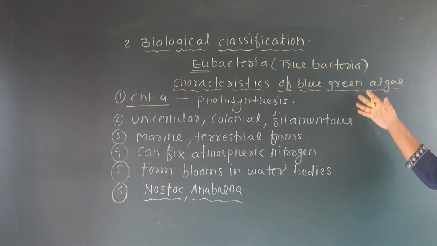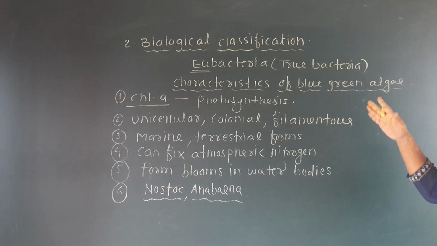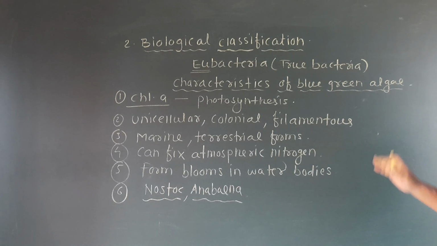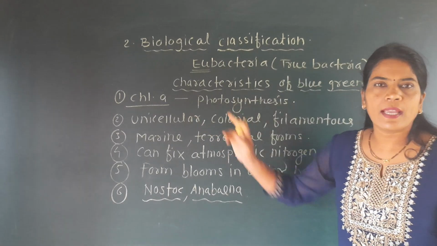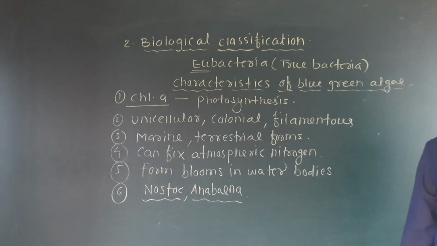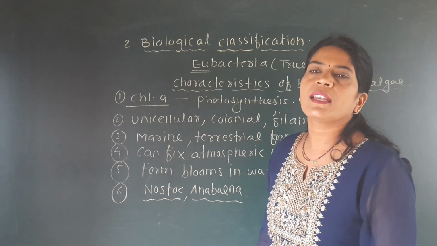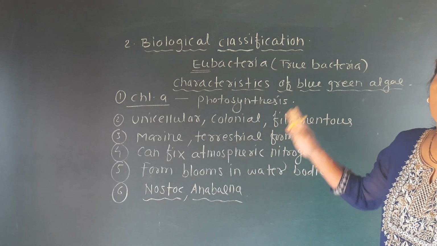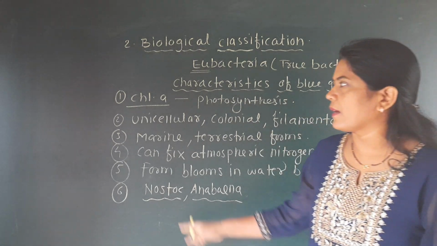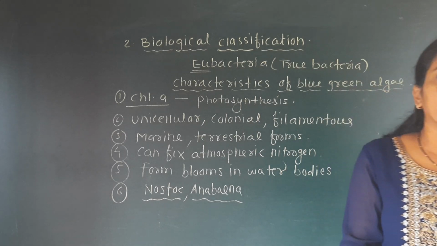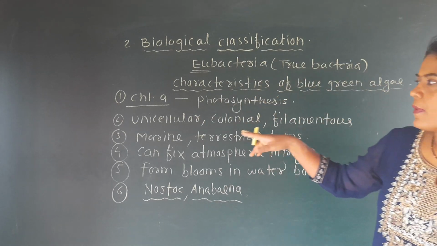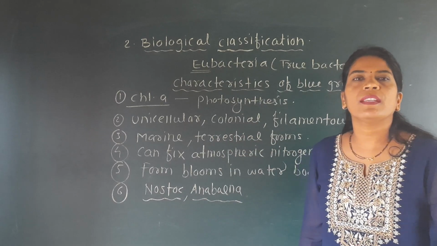So once again, see here which are the characteristics of the blue green algae. This blue green algae has the chlorophyll A pigment like that of the green plant, and that's why this blue green algae can prepare their food with the help of this chlorophyll A like the green plant. So we included it in the photosynthetic autotroph.